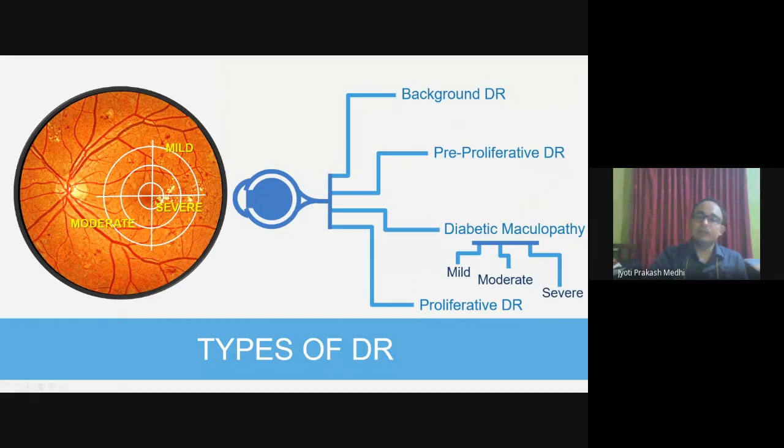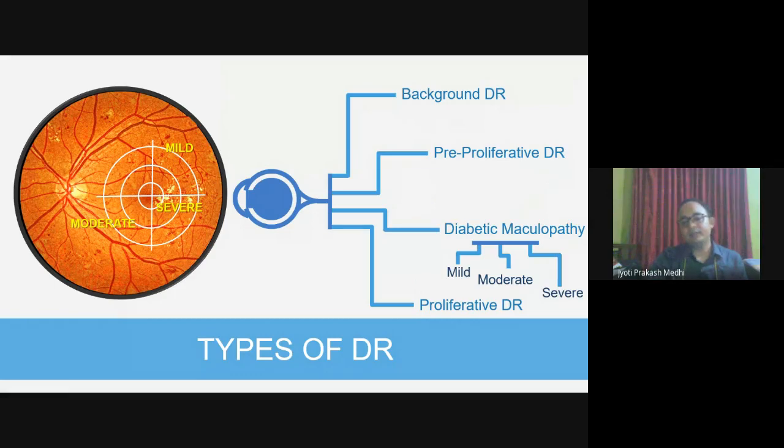If anything lies over the fovea, as you can see here, then light, as we know, falls directly over the macula, and in the macula it falls over the fovea. If something is blocking the light coming to the fovea, then obviously the person becomes blind. So to understand diabetic retinopathy, the further discussion that we'll be doing will be in terms of diabetic maculopathy.